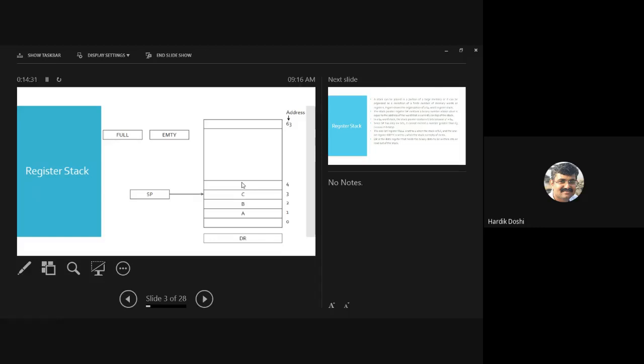If I go on pushing onto the stack until it is full, then the flag named full is set. So now I cannot push anything onto the stack. If I go on popping out everything and the last element is popped out, then the empty flag is set to 1. That means I can say my stack is empty now. Now I cannot pop out any element. Is it fine? So this is the arrangement for register stack.